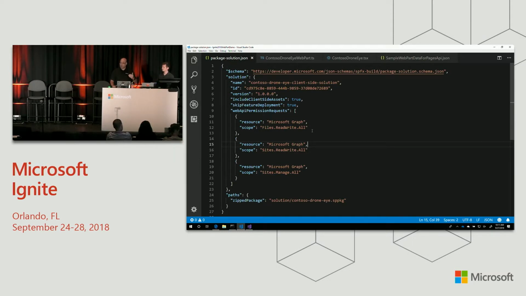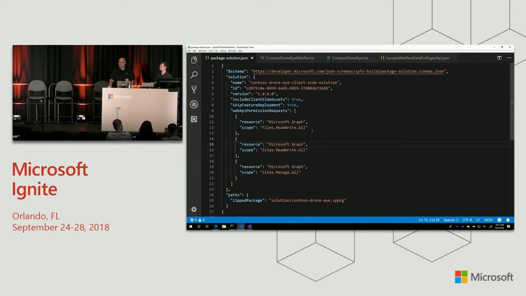So you can't start working with Graph in your tenancy until your permission scopes are approved. In other interactive apps that you might build, you will manage the auth and that consent flow yourself. We do it behind the scenes, but that means that the tenant admin actually has to go in and approve your scopes during development. So I highly recommend using a developer tenant to get started building your web part. That way you have easy control over that.